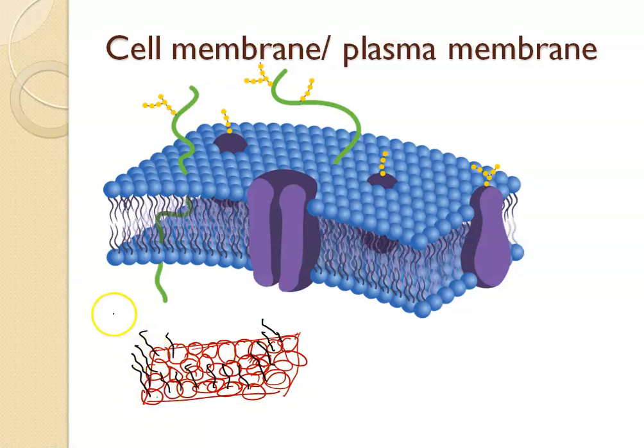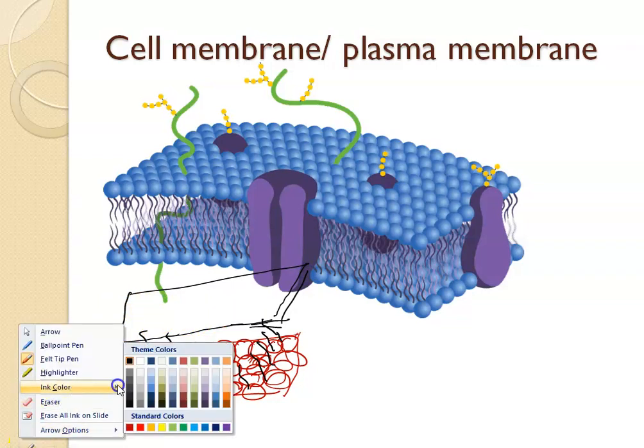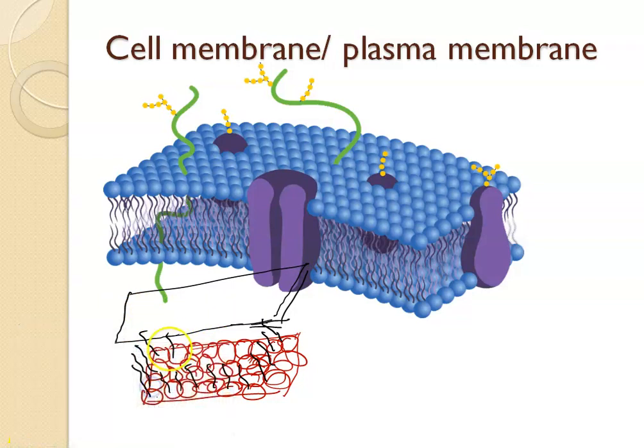Okay, then you take one more rectangle shape here. Then you fill this with the hydrophobic ends. This is the second layer of lipid.